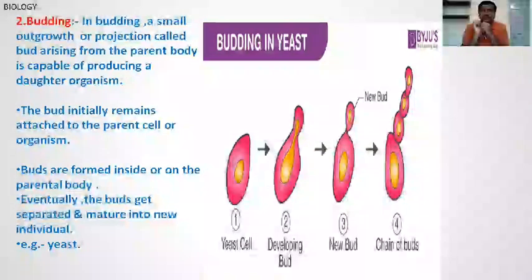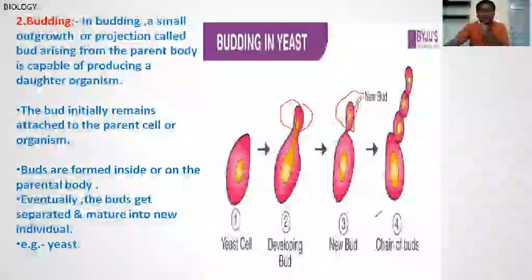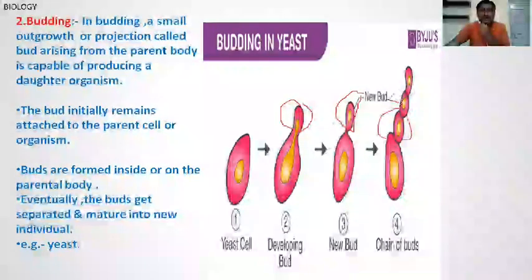Like this, it is a yeast cell, which is unicellular. Small outgrowths develop like this; each is called a bud. Then a chain of buds also develops like this.